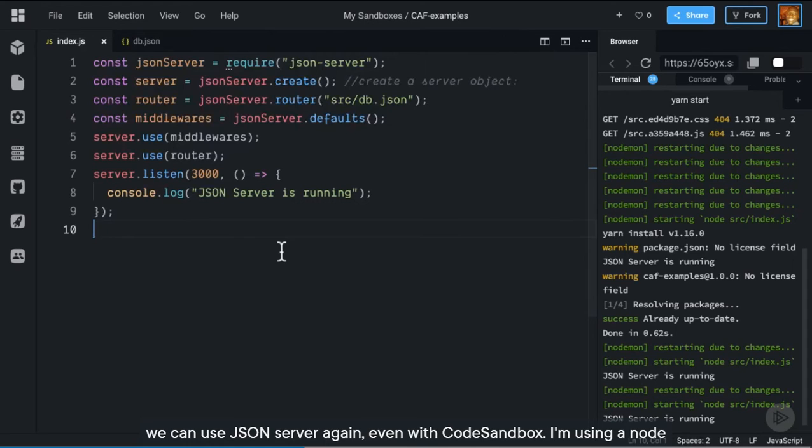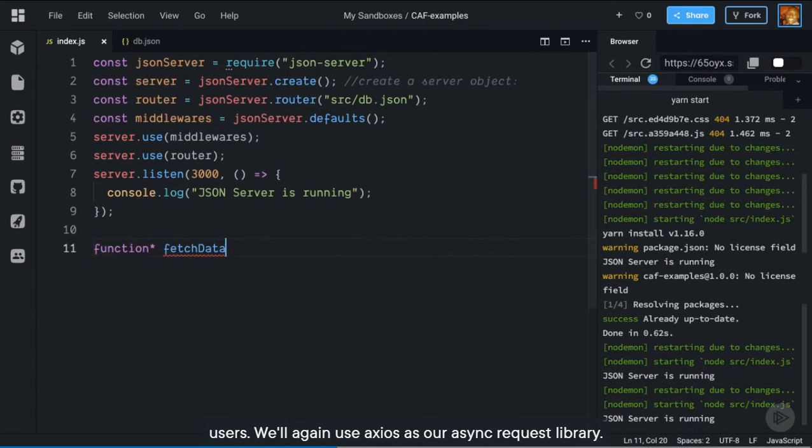Now, CAF's purpose is to make a generator function look and work more like async functions. And what is the most common action taken inside an async function? Async requests, most likely to an API. So we're going to write a generator function that makes an API request to fetch users.